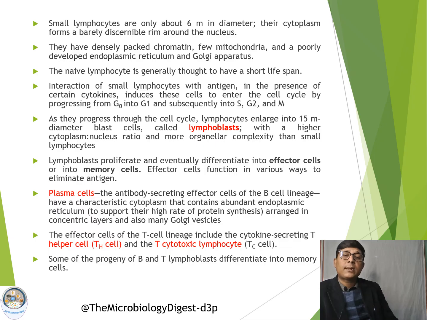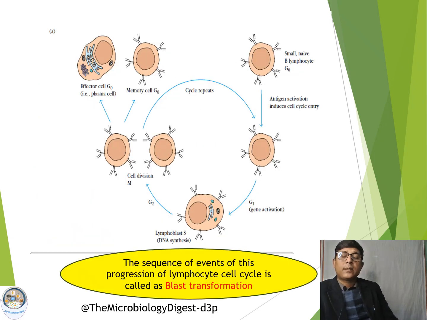These lymphoblasts eventually differentiate into other cell types, either plasma cells, which are the effector cells of the B cell lineage, or cytotoxic T cells or helper T cells, which are the effector cells of the T cell lineage. So this is the sequence of events which takes place in the development of lymphocytes.